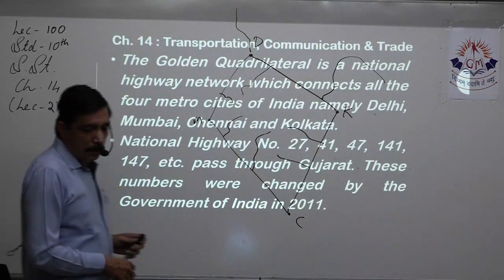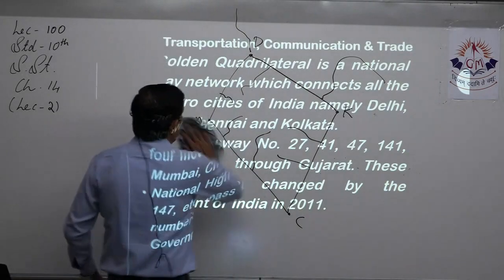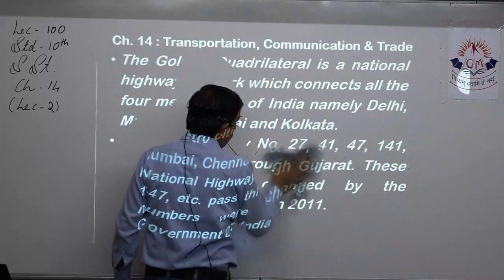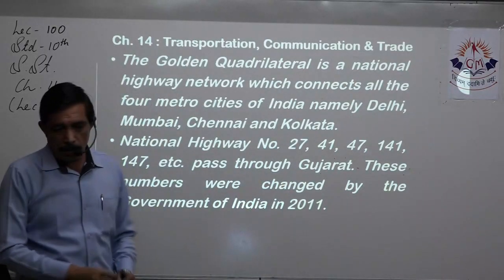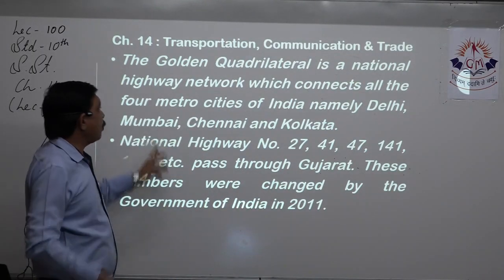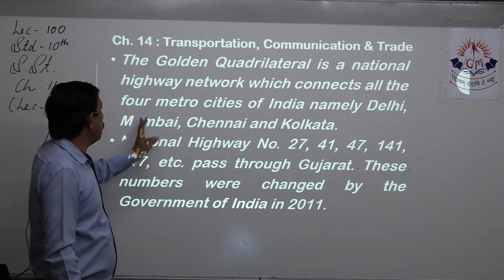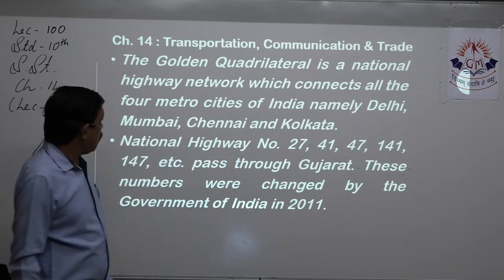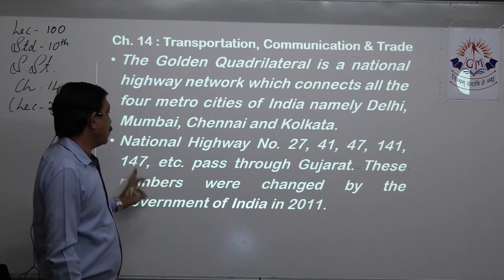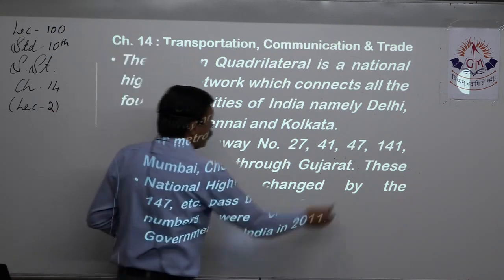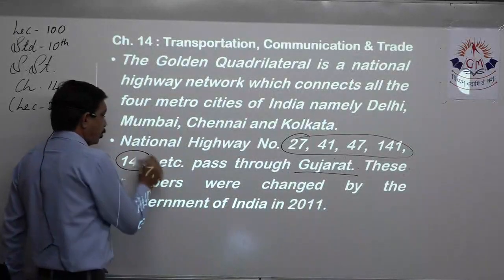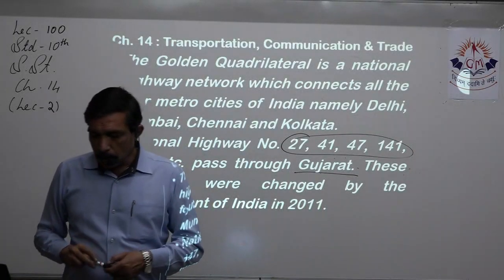Now, national highway numbers. We have some important national highways that you should remember, and also we have to mark them, right? So the golden quadrilateral is a national highway network which connects all the 4 metro cities of India, that is Delhi, Mumbai, Chennai, Kolkata. Now, national highway number 27, 41, 47, 141, 147, etc. pass through Gujarat. So remember these numbers.